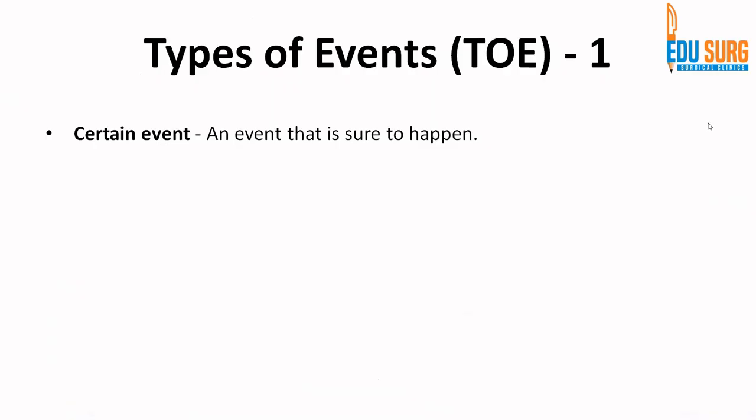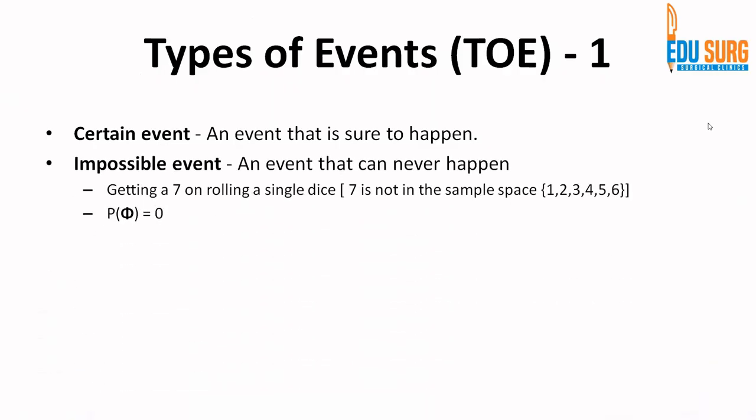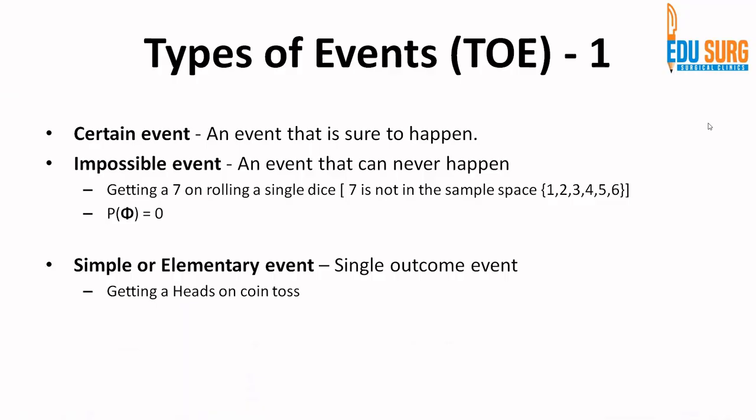A certain event is an event that is sure to happen. An impossible event is an event that can never happen. For example, getting a 7 on rolling a single dice. We know that the sample space is 1, 2, 3, 4, 5, 6. There is no 7 on the dice, right? So it is an impossible event.